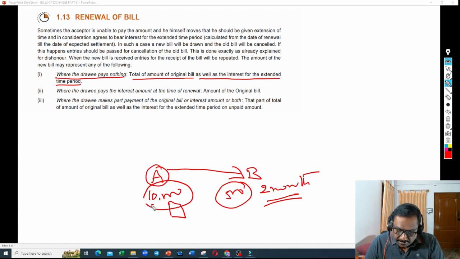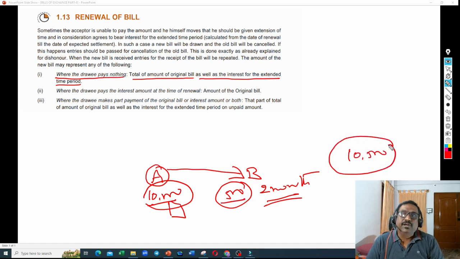Now 10,000 plus 500, 10,500, we are going to write a new bill, because he said please write a new bill with the 10,000 plus 500 rupees interest. So together he is asking us to write a bill. This is the first scenario. Let me repeat. He is asking us to write a total 10,500 worth bill.